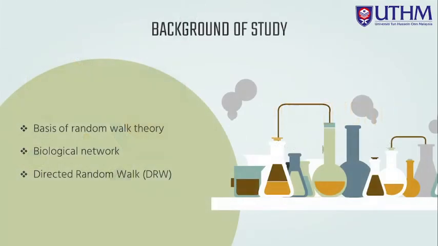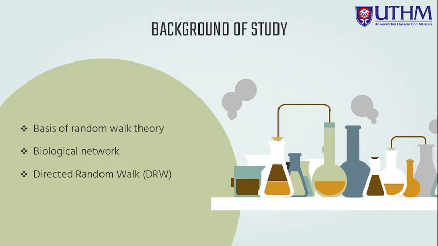First, I will start with the introduction. So the basis of random walk theory is the process of starting from a single or group of nodes and visiting every node in a graph by taking a series of random walking steps. At each moving step, the nodes in the graph move to their random neighbor and a distribution value is calculated for every node in the graph.